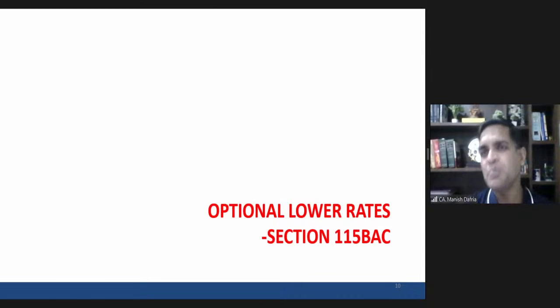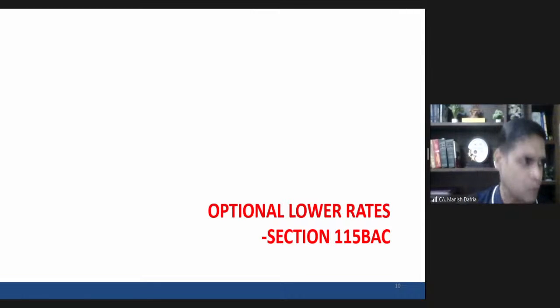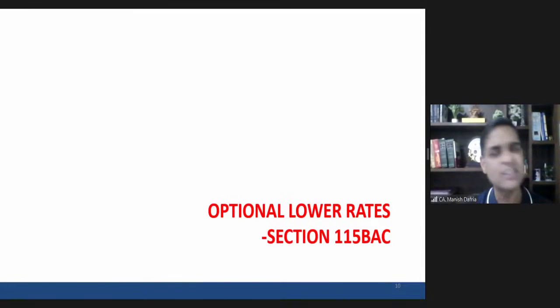Section 115BAC. Just to give you a background, what is happening in income tax: the government has now started this process where they are giving a lower rate of tax option to the assessee if the assessee is ready to forego certain deductions, certain exemptions, certain benefits.